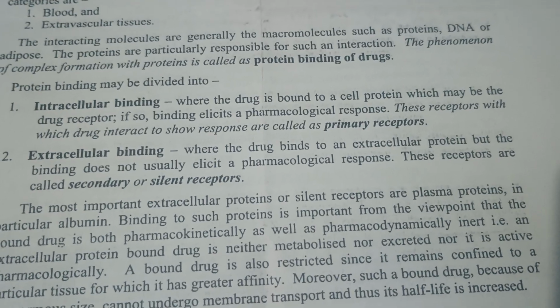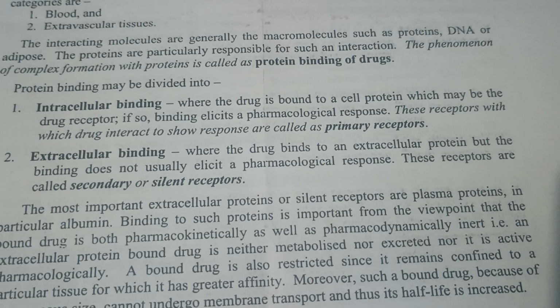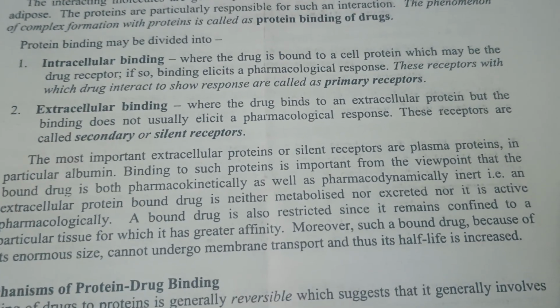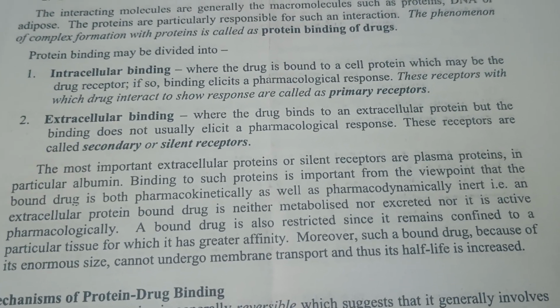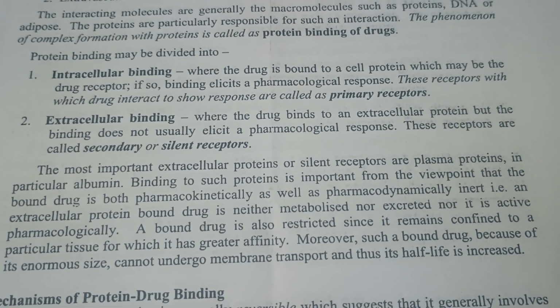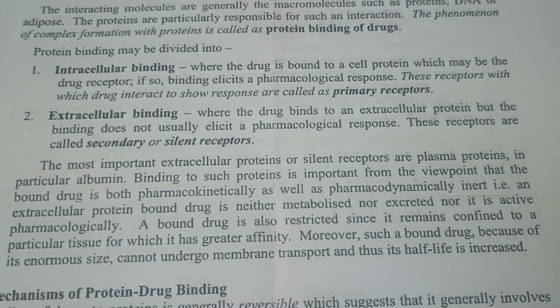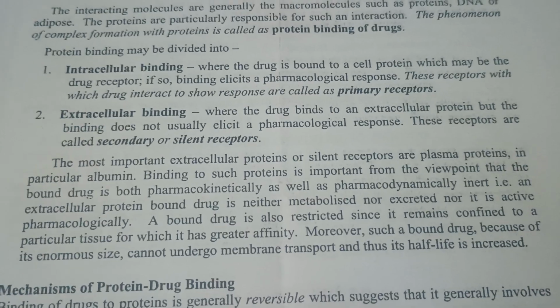The receptor with which a drug interacts to show a response is called the primary receptor. Extracellular binding is where the drug binds to an extracellular protein, but the binding does not usually elicit a pharmacological response. These receptors are called secondary or silent receptors.